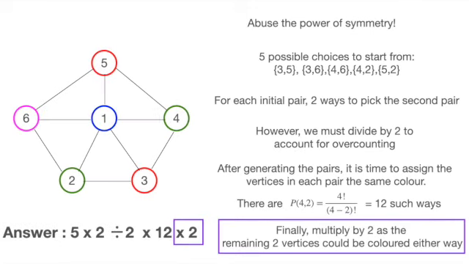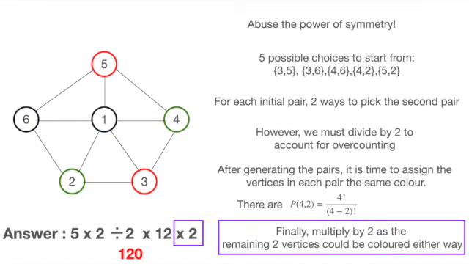After this is done, we have two colors left, each to be assigned to vertex 1 and the final remaining vertex. This of course could be done in two ways, so we multiply the expression by 2 and obtain the final answer of 120, which is the right answer.